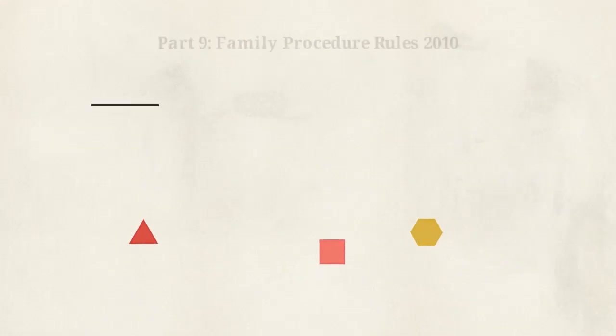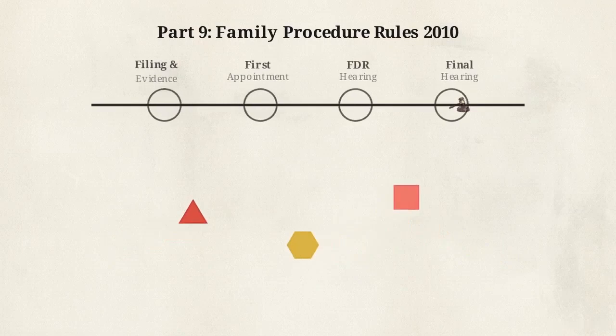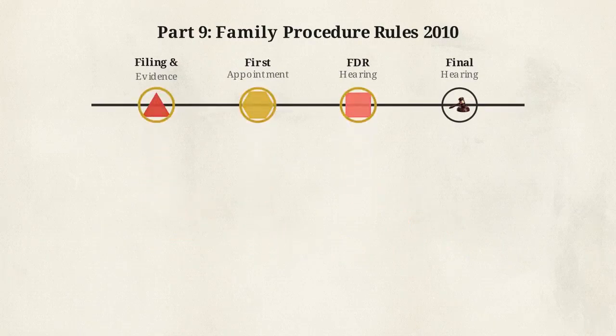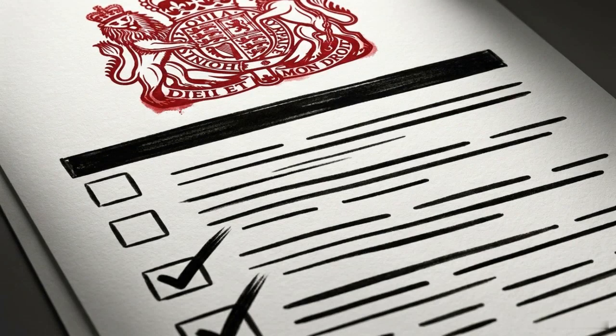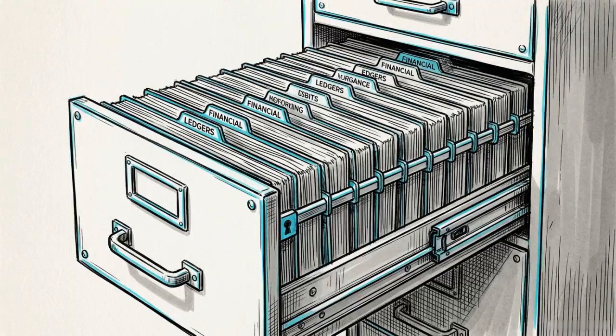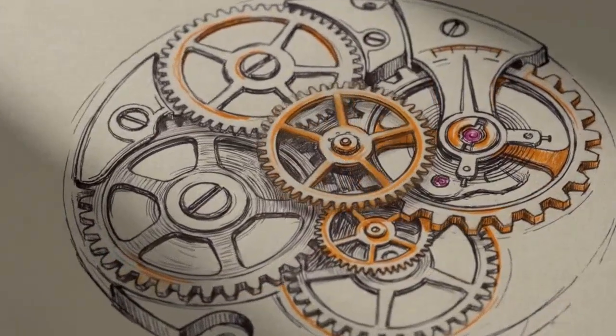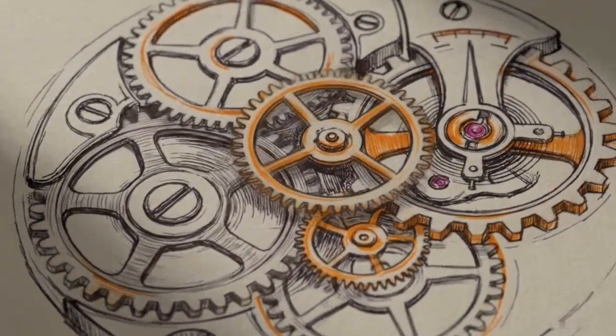Instead, the distribution of assets is governed by Part 9 of the Family Procedure Rules 2010. This framework imposes a rigid, iterative timeline designed to process the dispute through a series of highly controlled stages. The entire mechanism is activated by a single document, Form A. Filing Form A locks both parties into mandatory judicial case management. It starts a clock that neither side can easily stop, bringing every asset under the court's direct supervision.